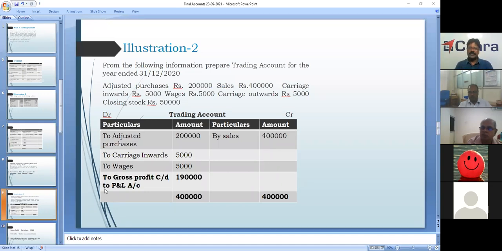Is purchase account real or nominal? Purchase account is a nominal account. Purchase is an expense. Goods coming in is a real account, but purchase is an expense. It's a nominal account.